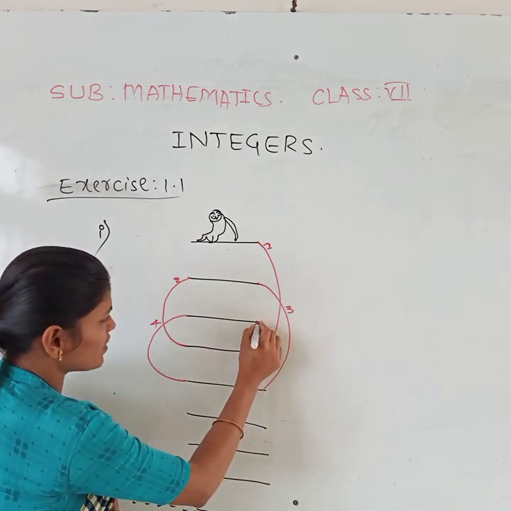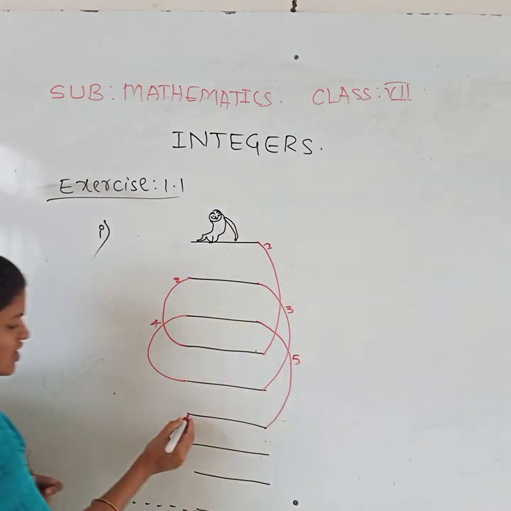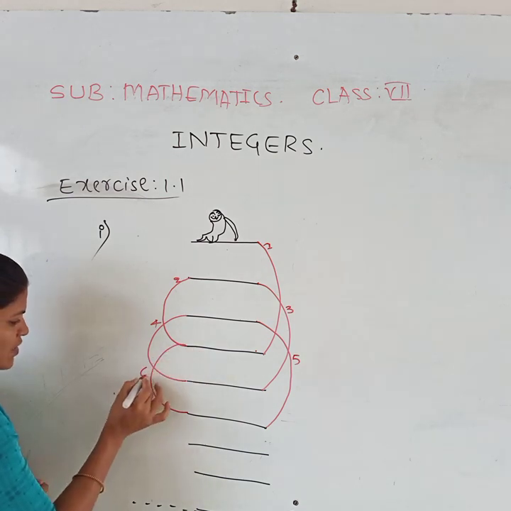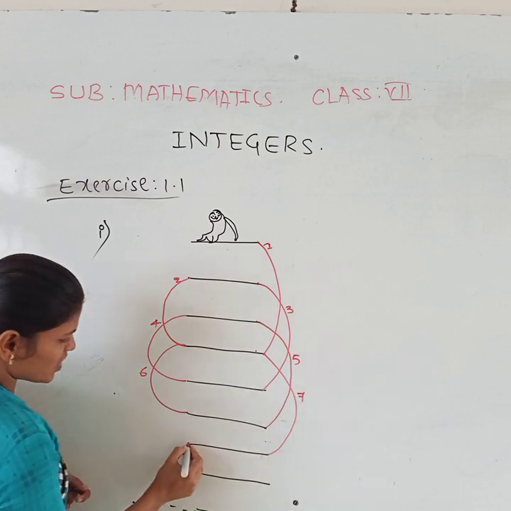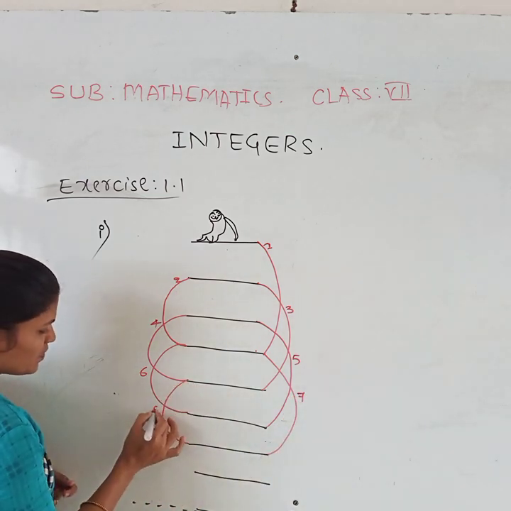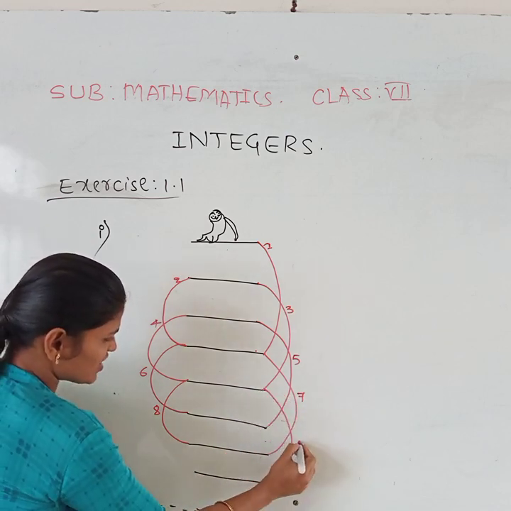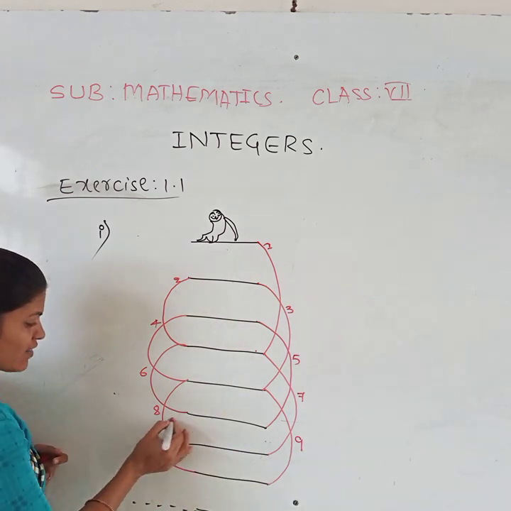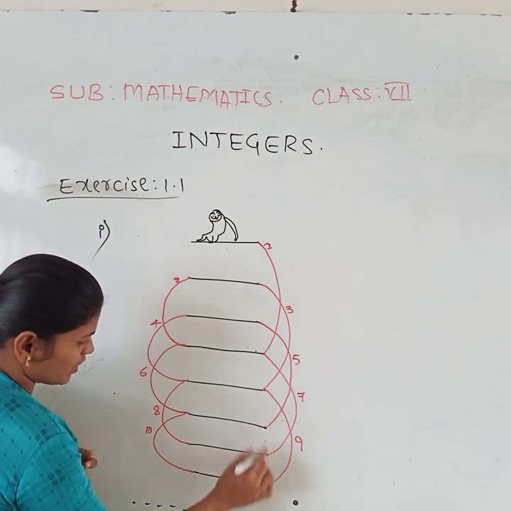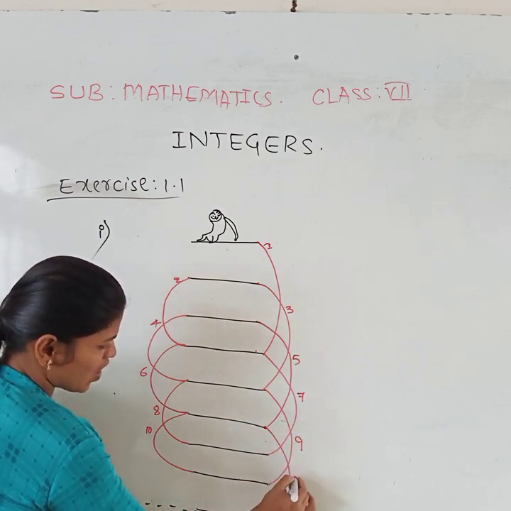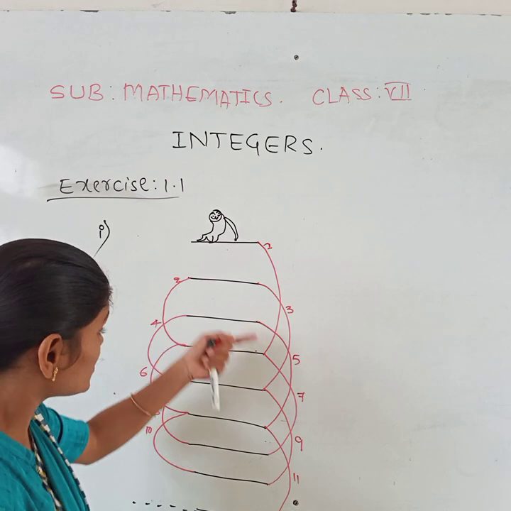Next it is here now. Again it comes down 3 steps: 1, 2, 3. So it is the fifth jump. Next 2 steps back, the sixth jump. Then 3 steps down, the seventh jump. Then 2 steps back, the 8th jump. Then 3 steps down, now it is the 9th jump. Again 2 steps back, the 10th jump. Now 3 steps down: 1, 2, 3. Now it reaches the water level. Yes, it reaches the water level now.